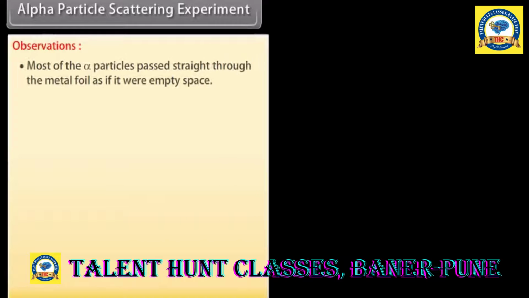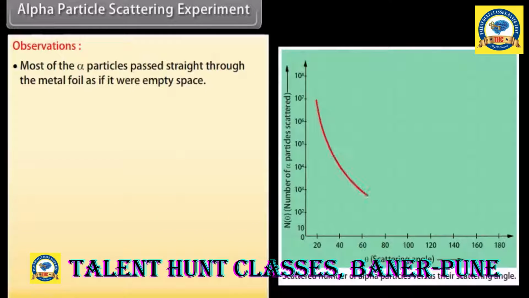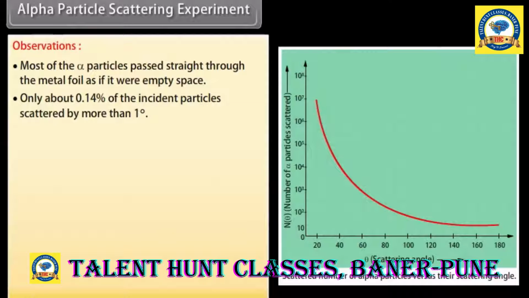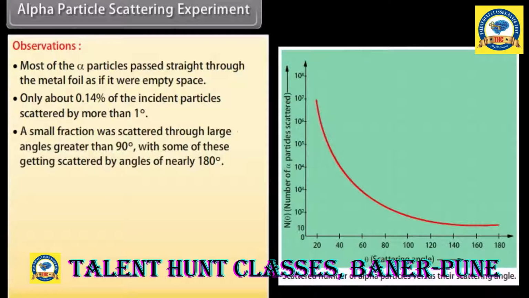Observations. Most of the alpha particles passed straight through the metal foil as if it were empty space. Only about 0.14% of the incident particles were scattered by more than 1 degree. Small fractions were scattered through large angles greater than 90 degrees, with some of these being scattered by angles of nearly 180 degrees.